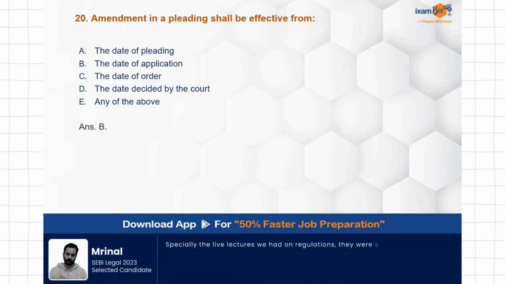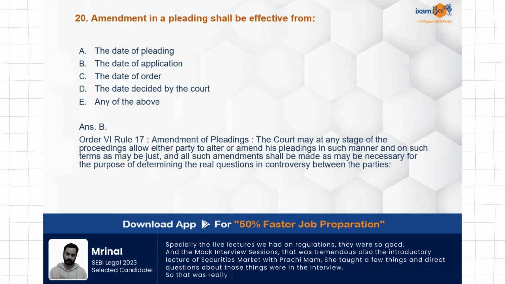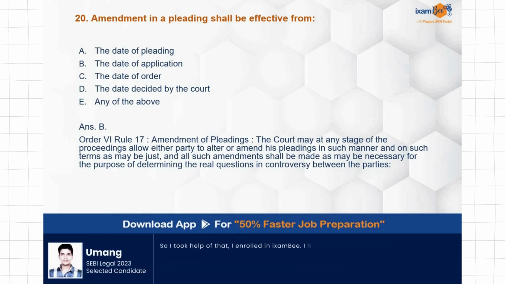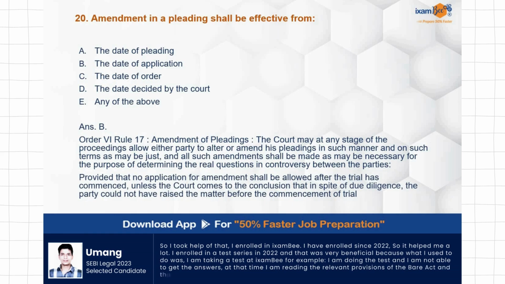Remember, the answer is B. From the date of application for amendment, you will be considering it to be effective. Not from the actual amendment being carried out, but from the date when the application for carrying out the amendment was made. Order 6, Rule 17 deals with amendment of pleadings, in which it has been clarified from when it will be considered to be effective.